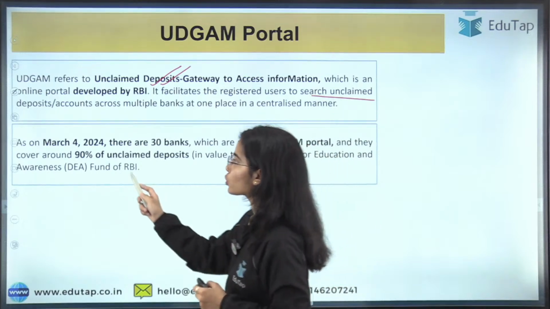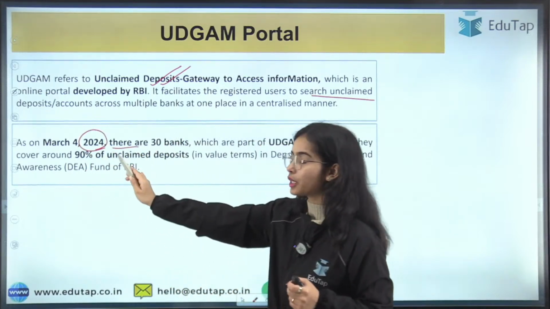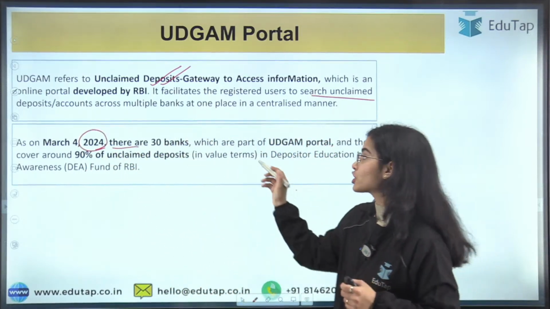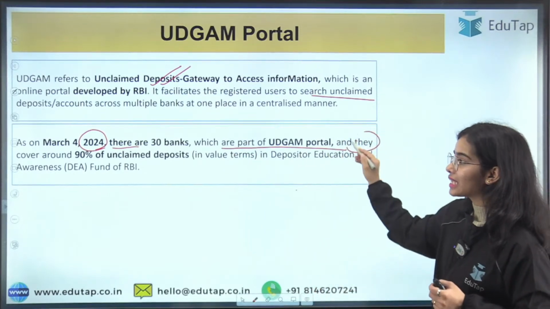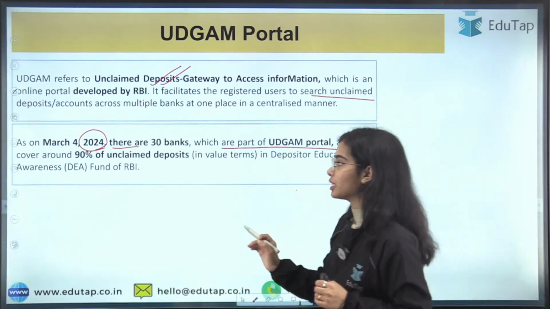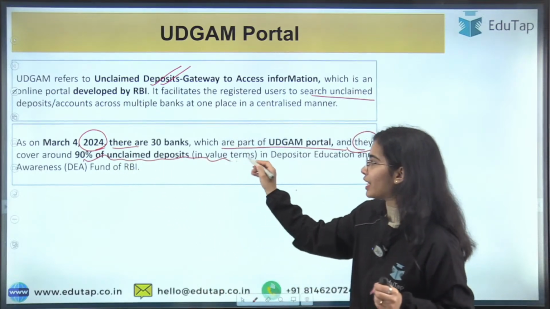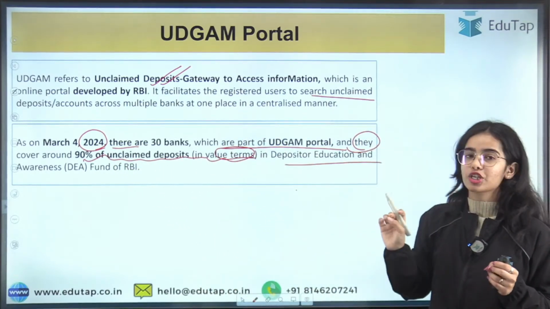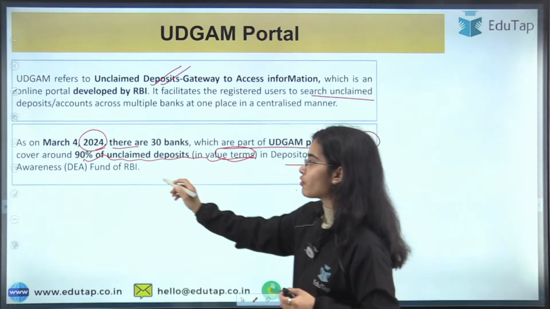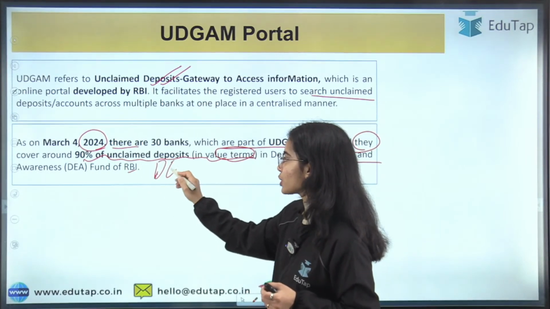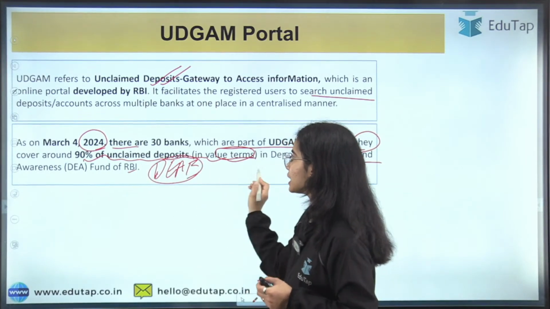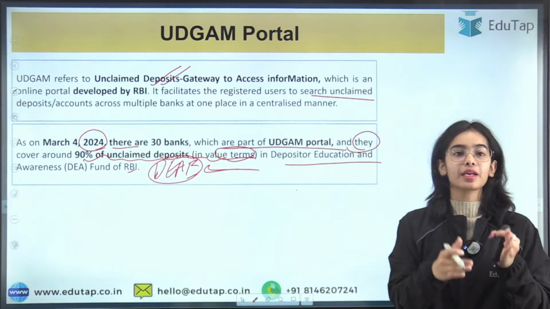Now on March 4th, 2024, that is recently only, there are 30 banks which are part of the Udgam portal and they cover around 90% of unclaimed deposits in value terms in the Depositor Education and Awareness Fund of RBI. This fund collects all the unclaimed deposits.